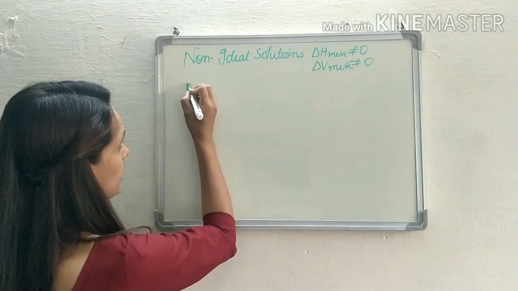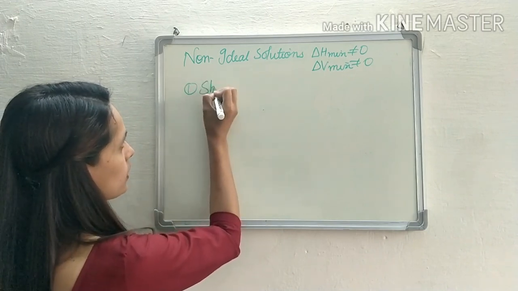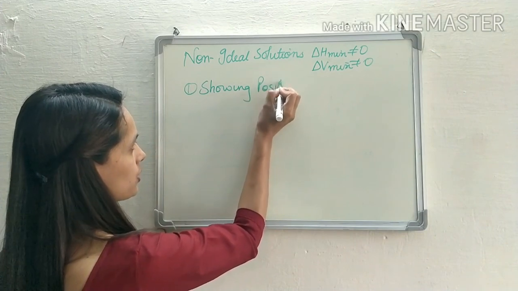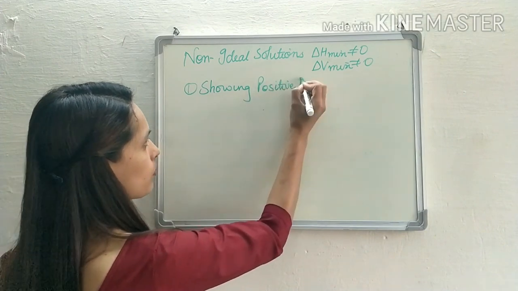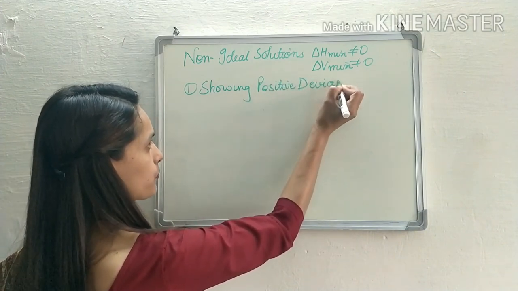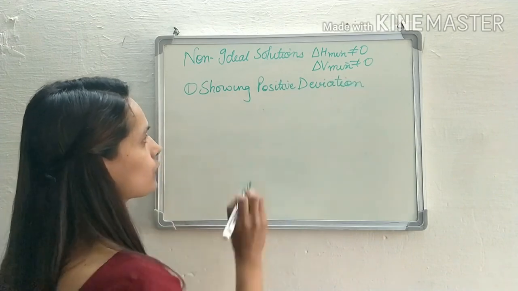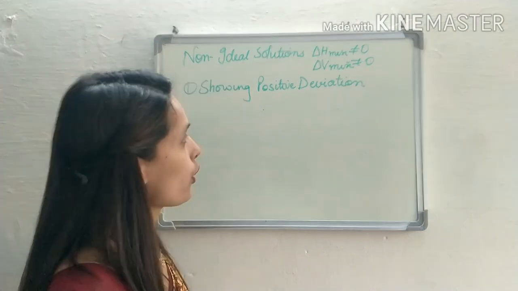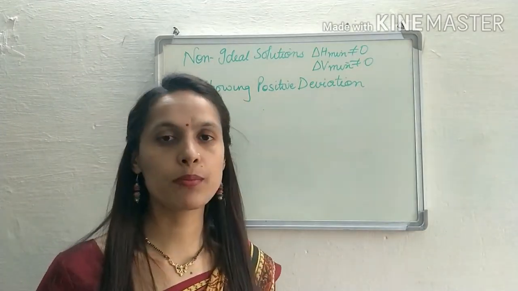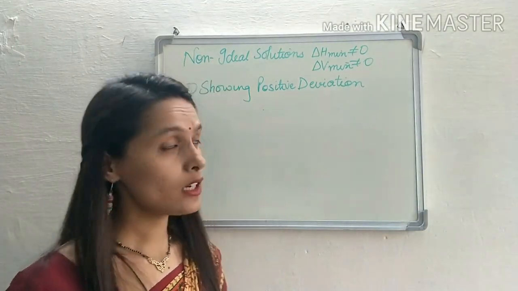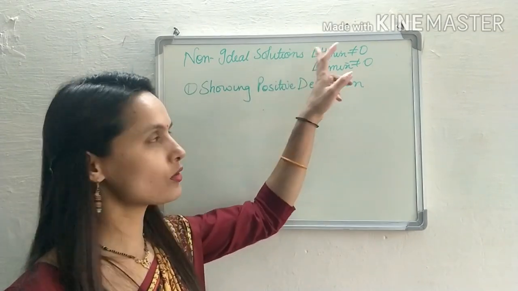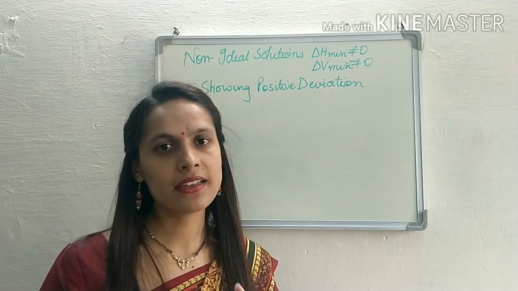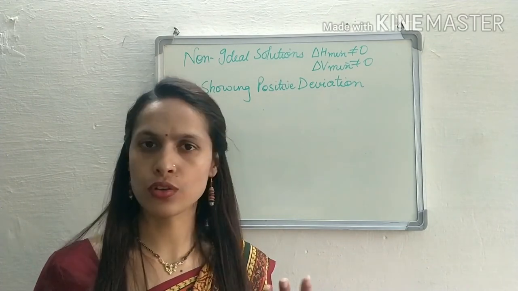Now, the first category is non-ideal solution showing positive deviation. If a non-ideal solution shows positive deviation, then, though it is a non-ideal solution, delta H mixing and delta V mixing are not equal to 0, and the intermolecular forces of attraction are also different.